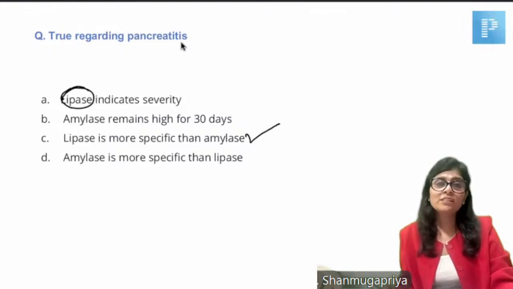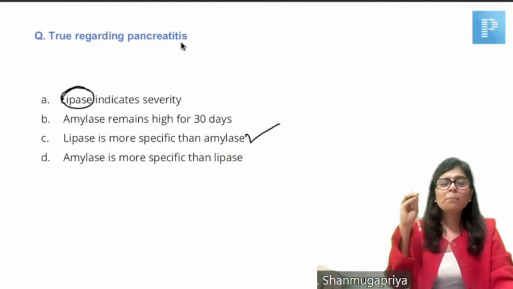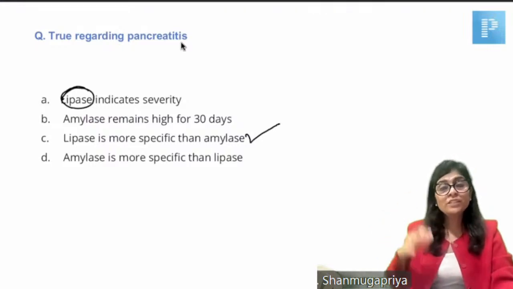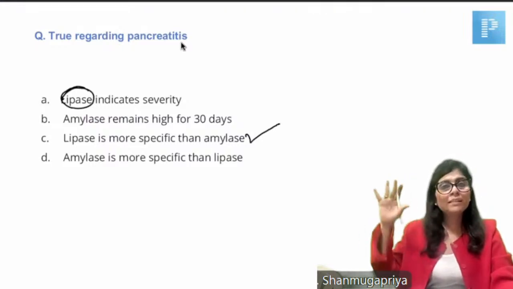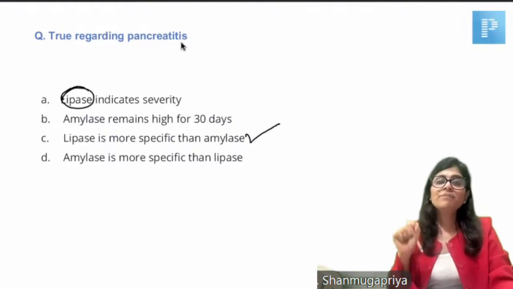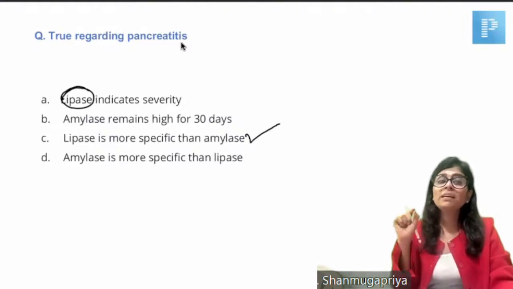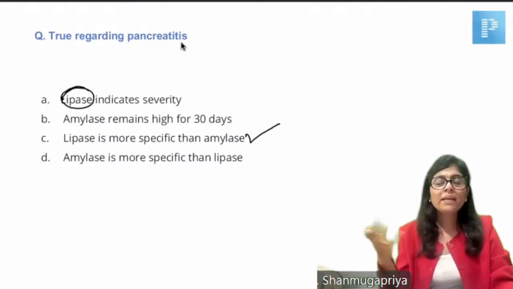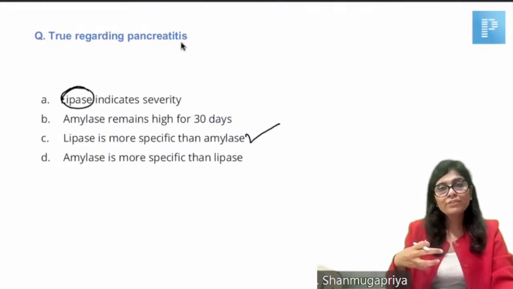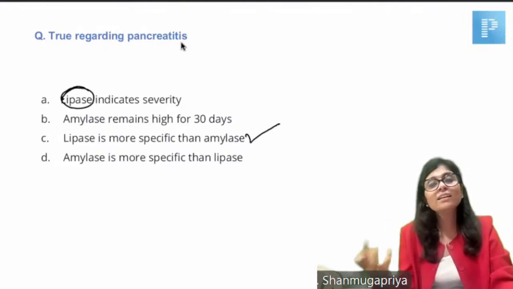About other choices, both lipase and amylase do not indicate severity of pancreatitis. Even with mild inflammation of pancreas, we have seen massive elevation of amylase and massive elevation of lipase. So severity of pancreatitis should be understood by combining biochemical features, CT findings, and clinical features, right?